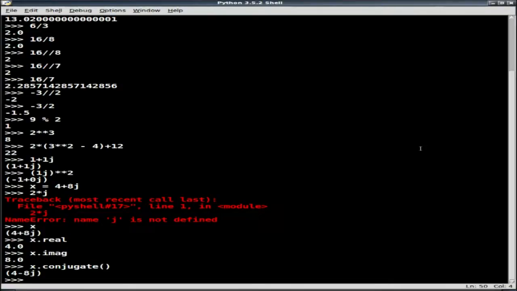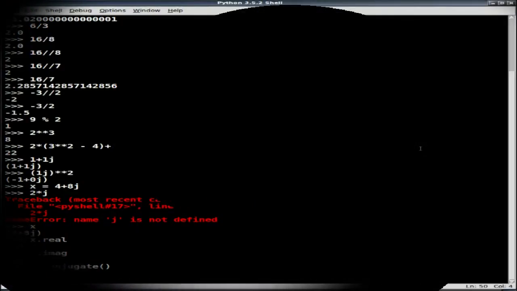So there's probably our first example of attributes. So the real part, the imaginary part, are attributes of the complex number, and then the first method that we see applied is the conjugate, so taking the complex conjugate of our complex number.